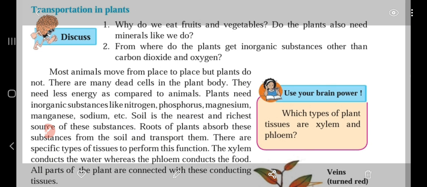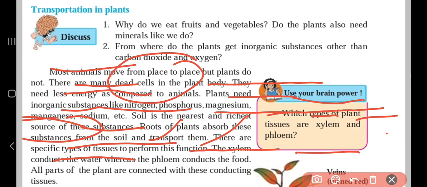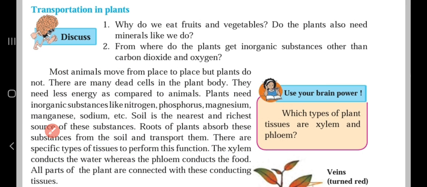Plants need inorganic substances like nitrogen, phosphorus, magnesium, manganese, sodium, etc. All these are obtained by the plant from the soil, which is the nearest and richest source of these substances. The roots of plants absorb these substances from the soil and transport them. So roots play a role here.